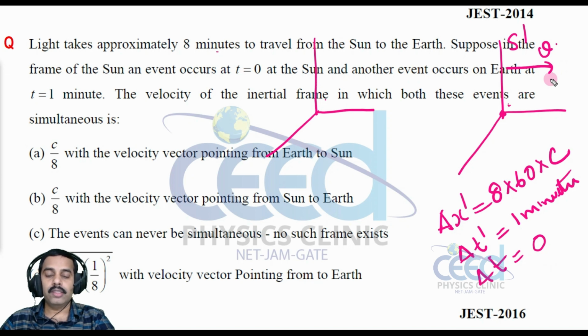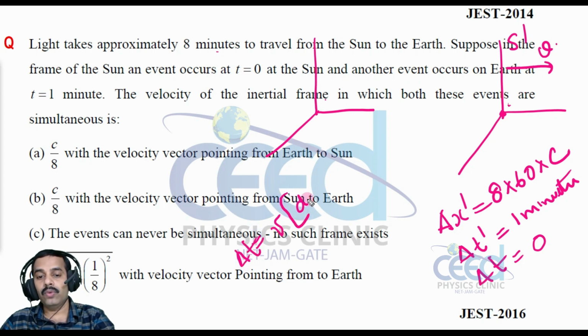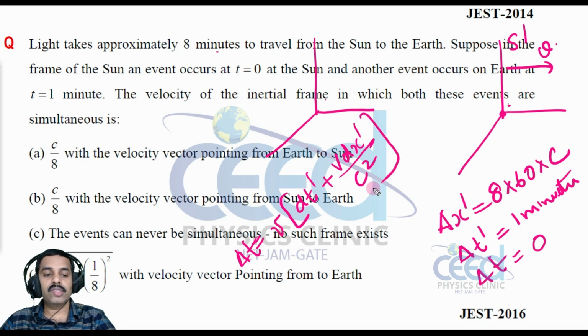All right. So that means we can use the transformation equation: delta t is equal to gamma into delta t dash plus v delta x dash by c square. Now look into this, delta t is equal to 0 and gamma here. What is delta t dash?